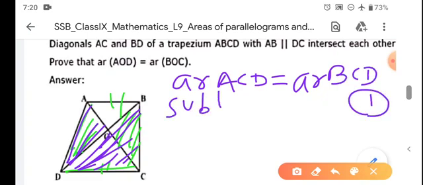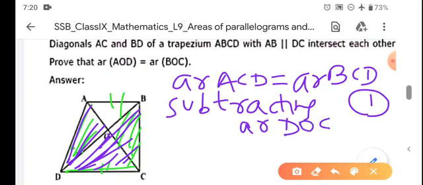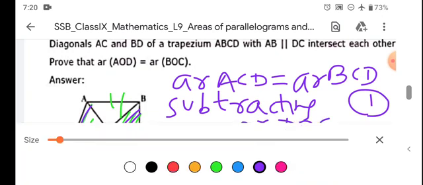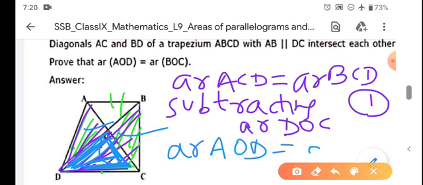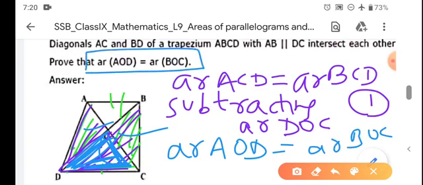If I subtract the common region, subtracting area DOC from both sides, this is the common region. So what do you get? You are left with area of AOD and area of BOC. And you have to prove this.